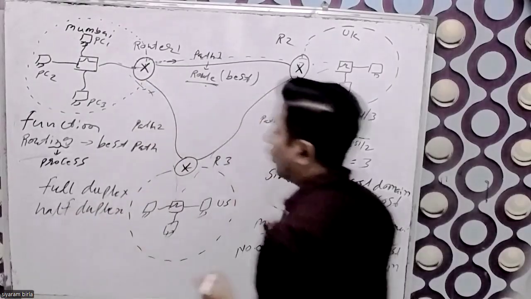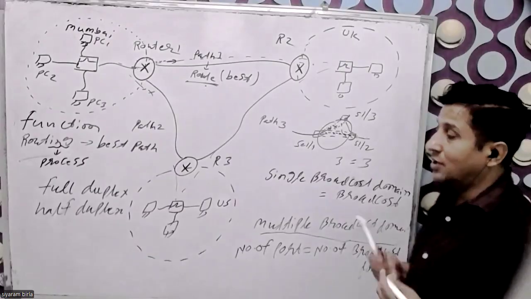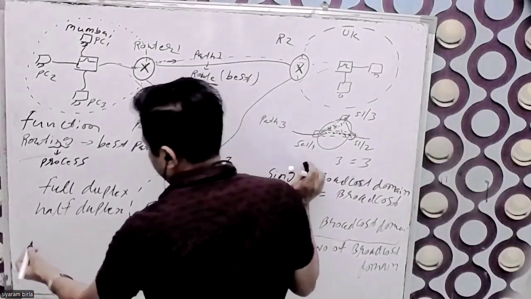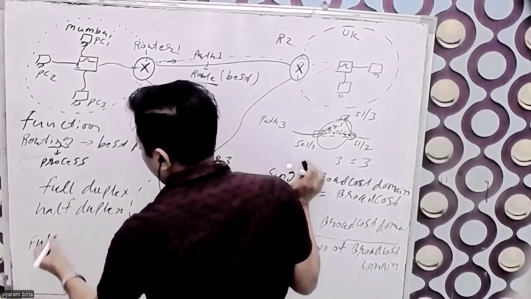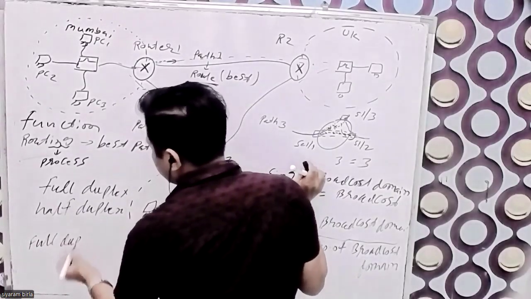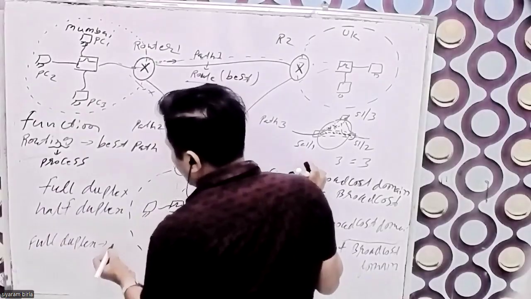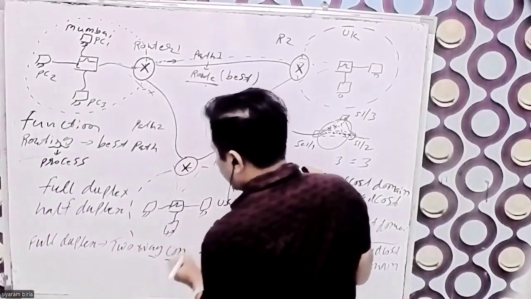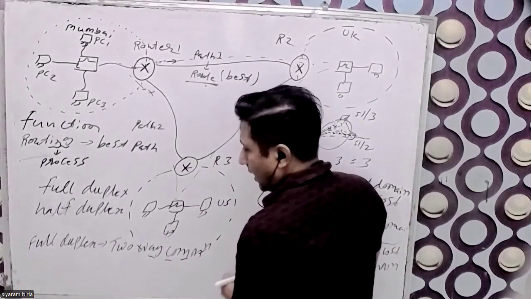What is the meaning of full duplex and half duplex? There are two-way communication. Let me write it down here. Full duplex means two-way communication.